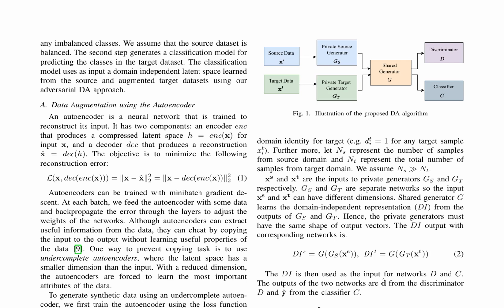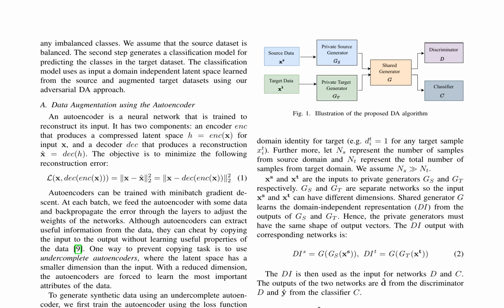The proposed domain adaptation method consists of two primary steps. First, a balanced target dataset is generated by augmenting limited target data with synthetic data using an undercomplete autoencoder. This autoencoder is trained on the target data to learn a compressed latent space representation, which is then used to generate new synthetic data by adding random noise and passing it through the decoder. This process is repeated for classes with limited samples to obtain a balanced dataset.